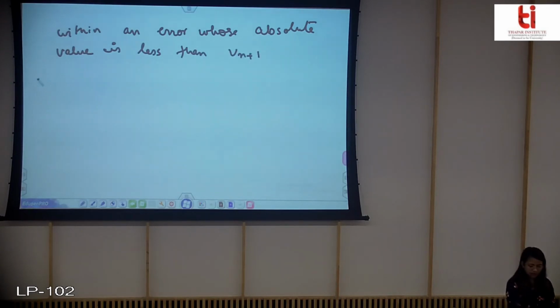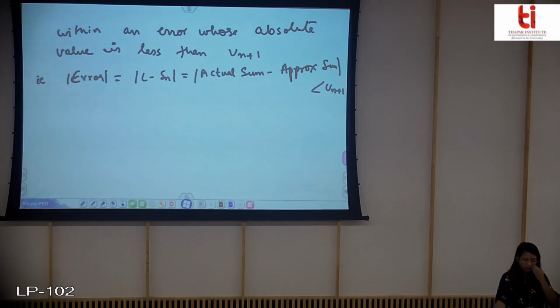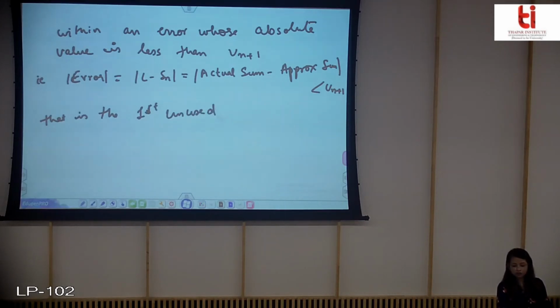That is, the mod of the error, I am not considering the sign, where this is your actual sum L and Sn is the approximate sum. So this will be less than un plus 1, that is the first unused term.